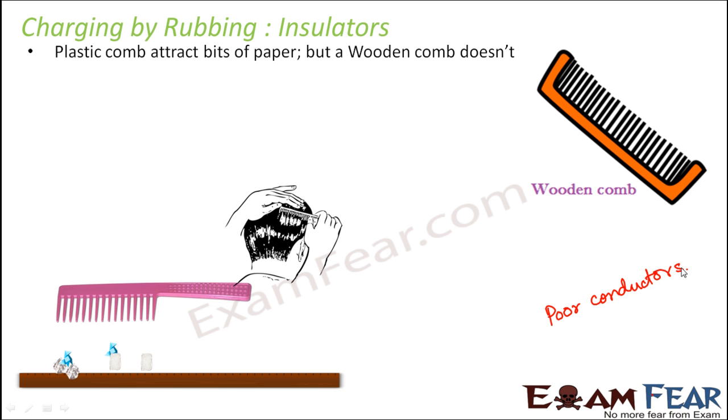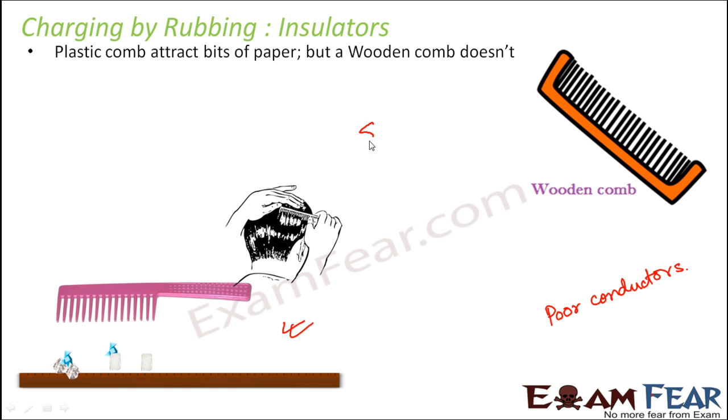Now since we can very clearly see this attraction, this shows that there is some kind of charge on this plastic comb. How that charge came and how this entire process happened, that we still don't know, but there is some charge over the plastic comb because of which it is attracting the pieces of paper. So this phenomenon basically happened as a result of static electricity.